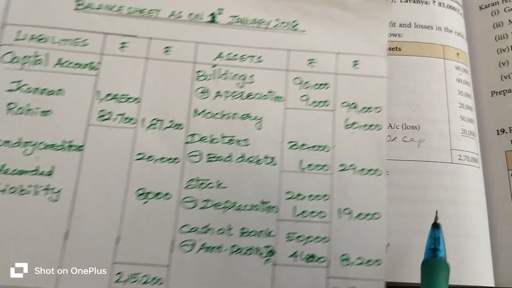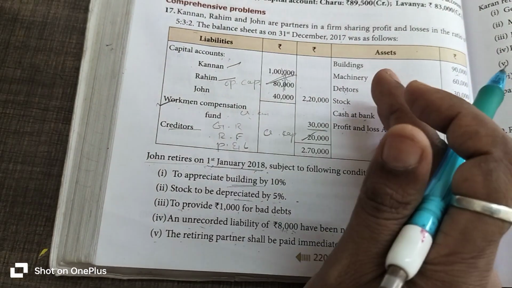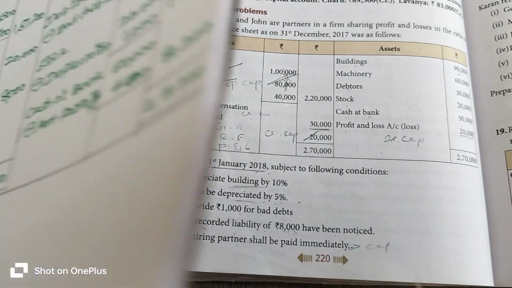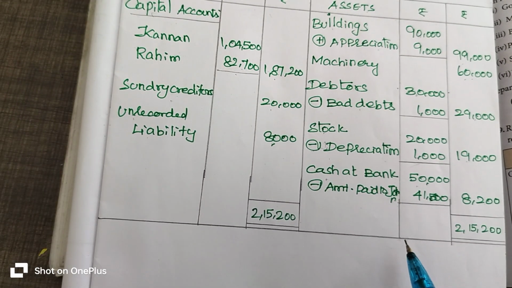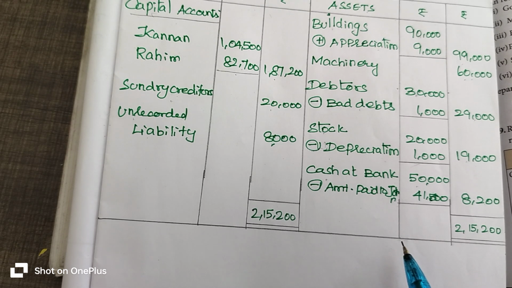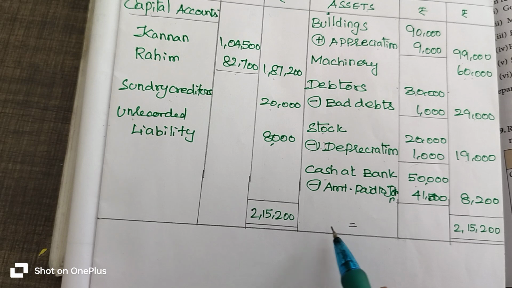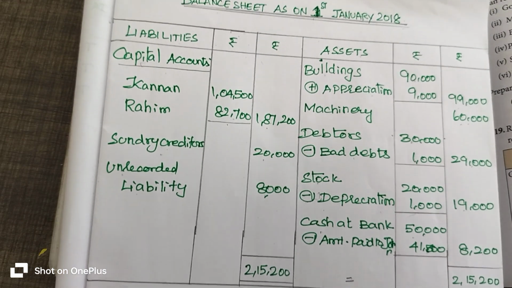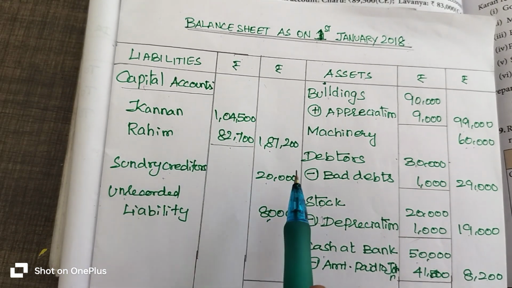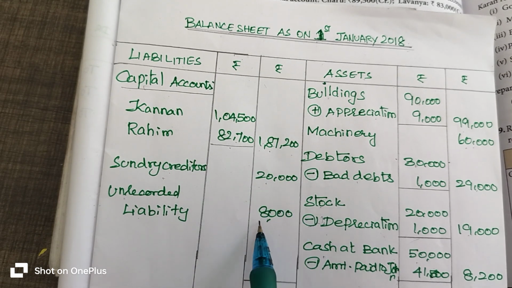So the liability and asset items they gave in the question and the adjustments, we entered everything into the balance sheet. Now we are going to calculate the asset total and liability total. Listen, asset and liability totals are always equal. If you can't get equal values on asset and liability, you made some mistakes. So let's add the liability side value: 1,87,200 plus 20,000 plus 8,000.